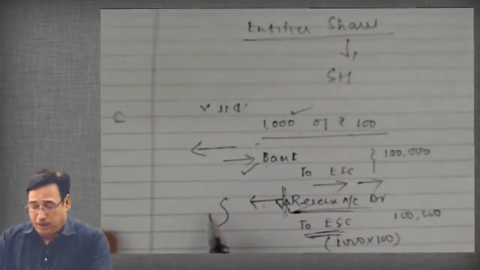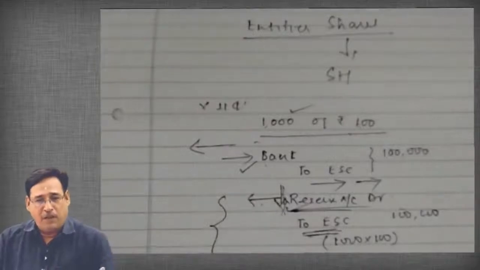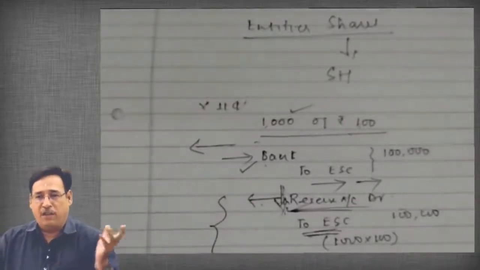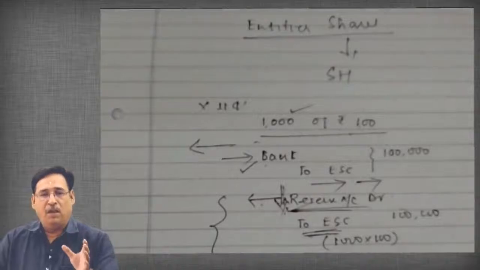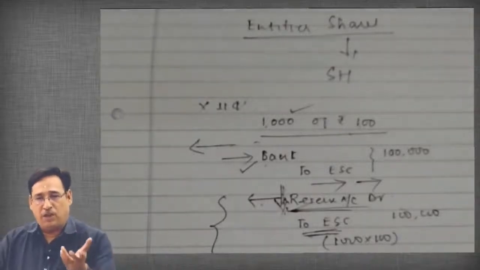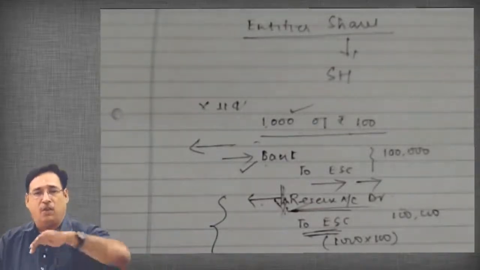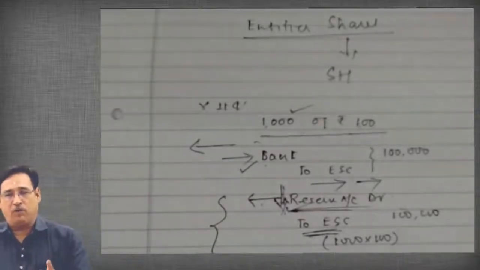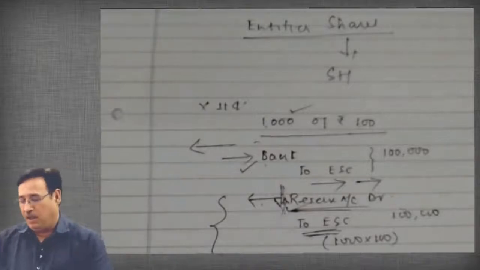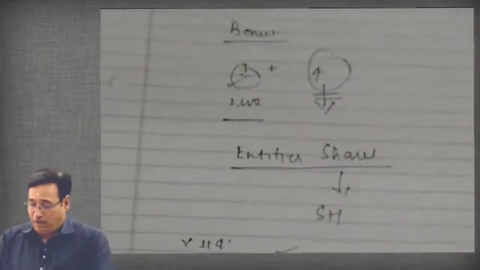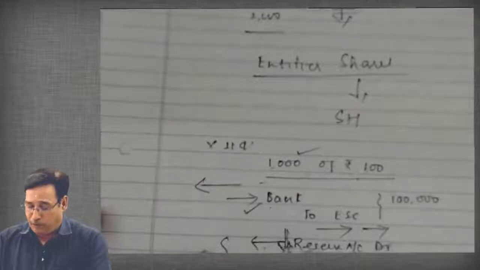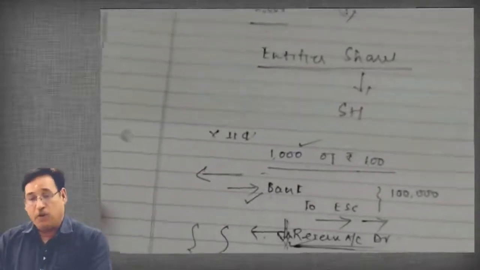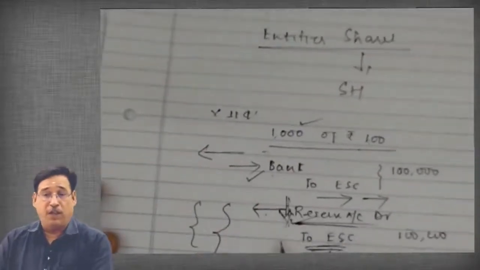So, not a very tough one. It's a very simple entry, very innocuous entry. So if the company is going to issue the shares free of cost to the existing shareholders, the company is going to utilize its own reserves. That means for the purpose of the bonus issue, the company will have to bank upon its own reserves. Now we come back to the point: why does a company actually go for a bonus issue? Why is a company issuing its shares virtually free of cost to the existing shareholders?